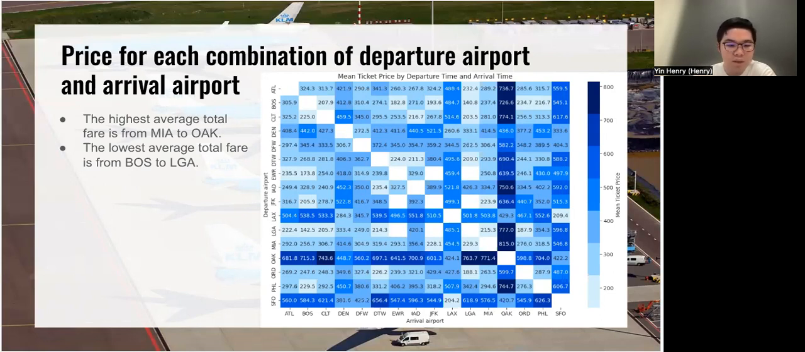The price of the flights departing from and arriving in Oakland and San Francisco is the most expensive, and the price from LaGuardia and Boston has the lowest prices.